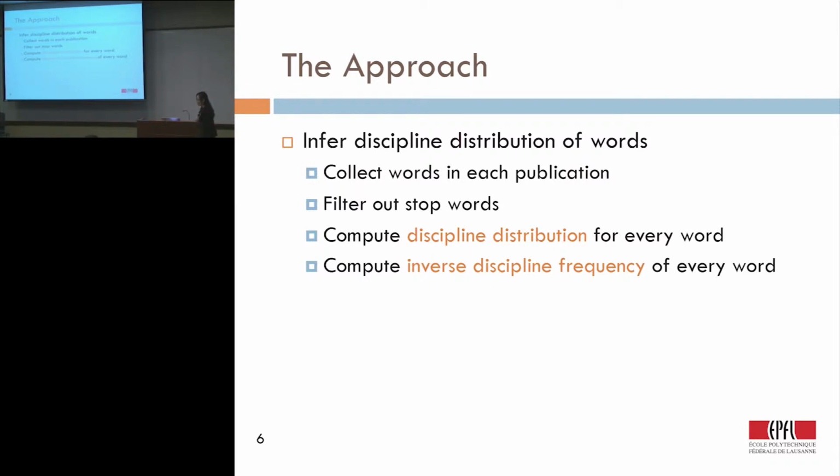So in the end, we get a matrix showing what disciplines each word could be talking about. Of course, we need to normalize this distribution, because in the dataset some disciplines have lots of documents, and of course lots of words. Some disciplines like art or literature have fewer documents, but biology or computer science have a huge list of publications. So we need to do some normalization to the results.